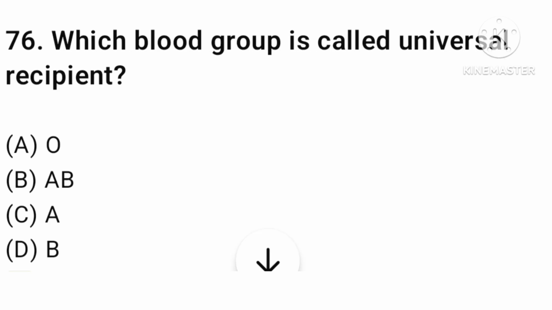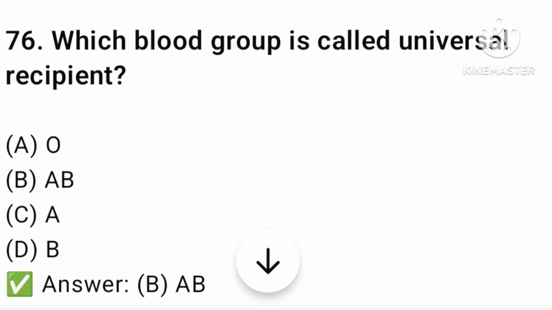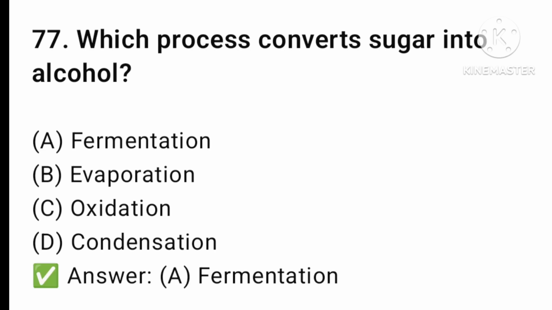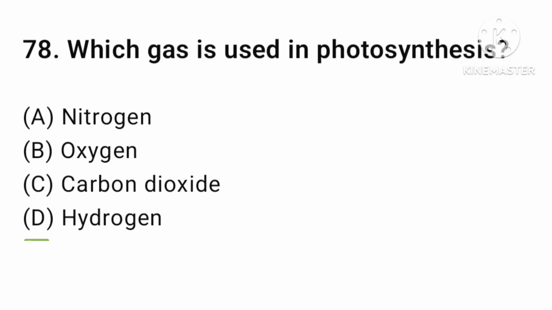Which blood group is called universal recipient? O, AB, A or B? The answer is option number B, AB. Next question. Which process converts sugar into alcohol? Fermentation, evaporation, oxidation or condensation? The answer is option number A, fermentation.